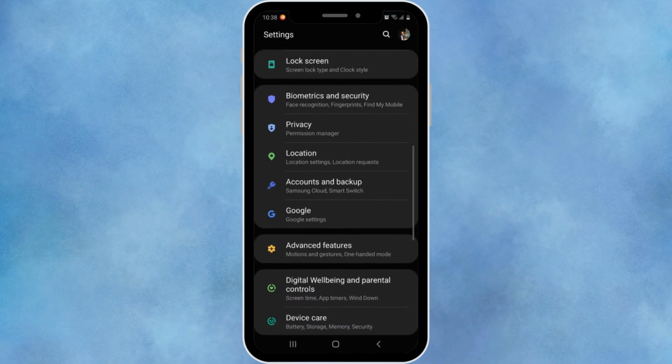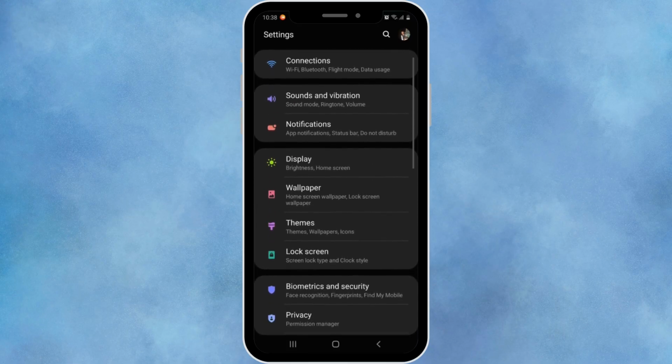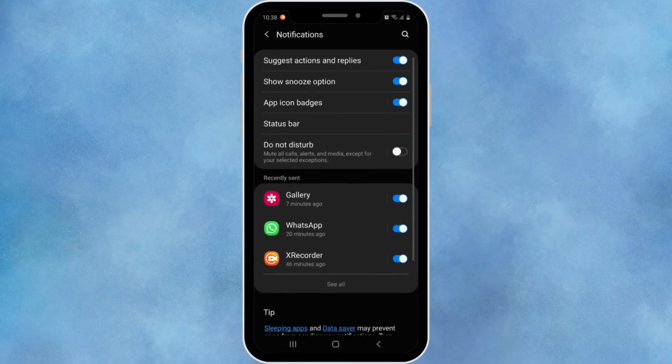Scroll and tap notification. Now pick the app you want to customize. Let's say WhatsApp.